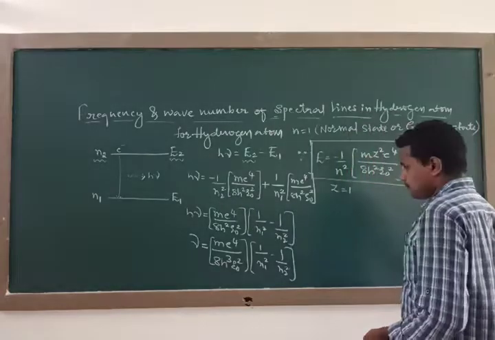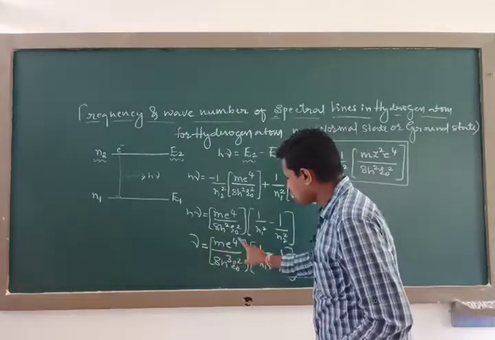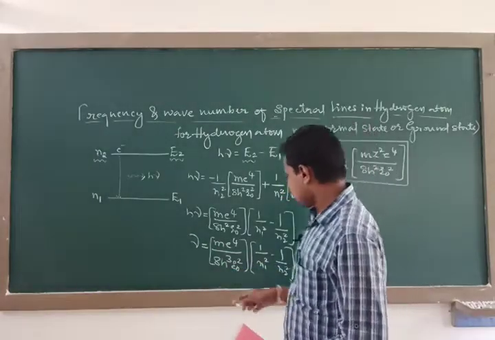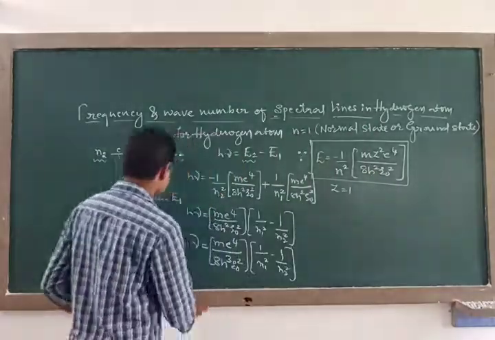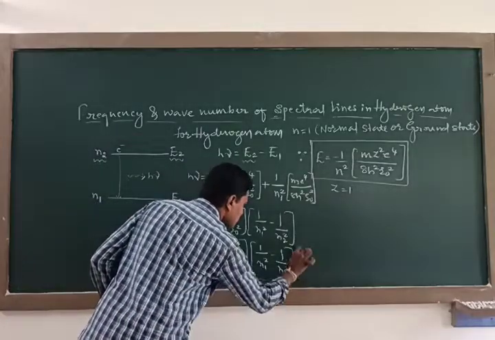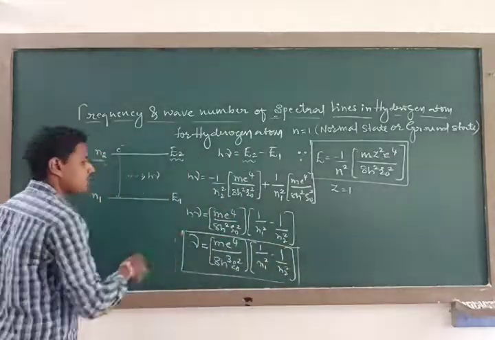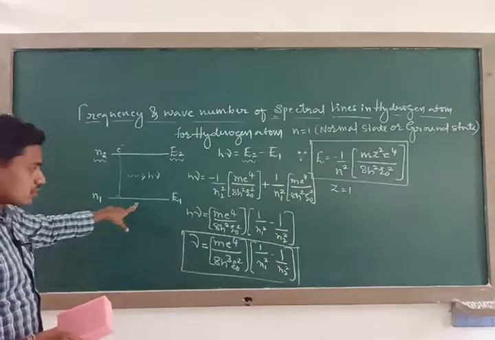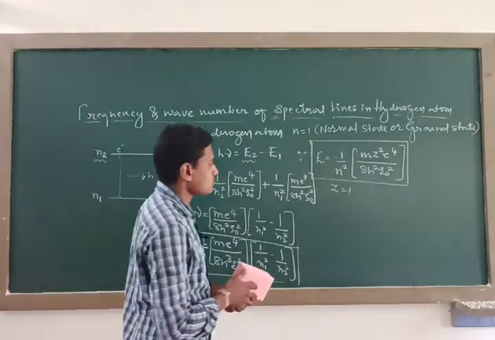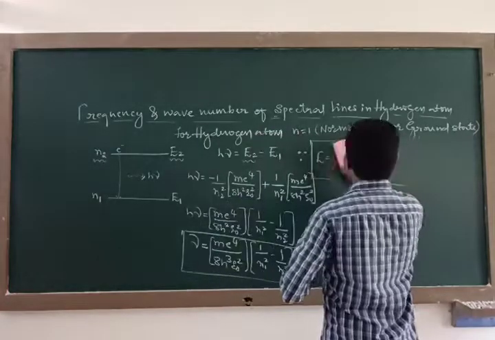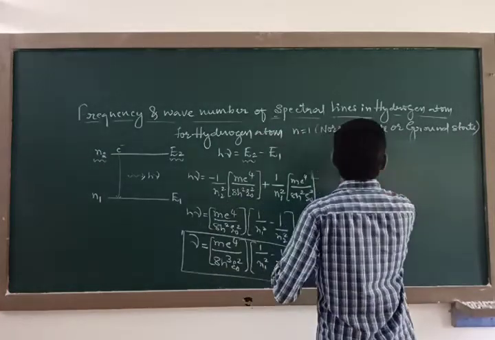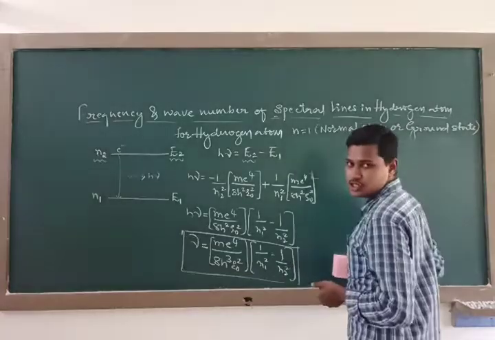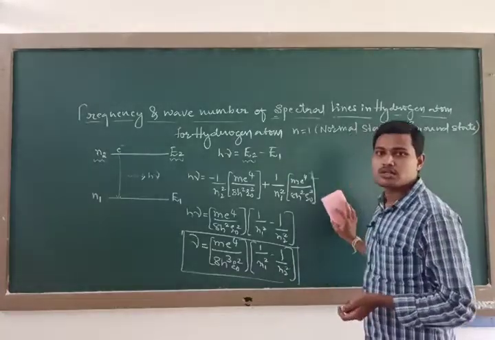Next, nu is equal to m e to the power of 4 over 8h cube epsilon naught square. This is the relation for finding the frequency of the radiation emitted when an electron makes a transition from a higher orbit to a lower orbit. Please make a note of this equation, because these equations are very important as far as competitive examinations are concerned.